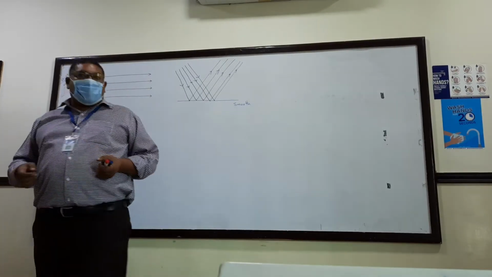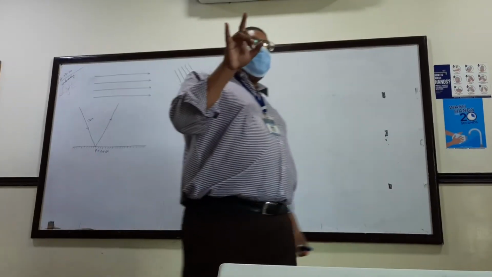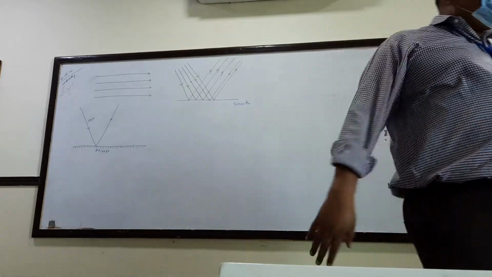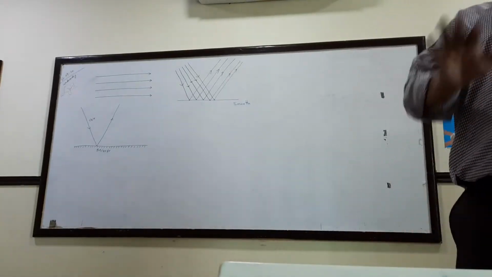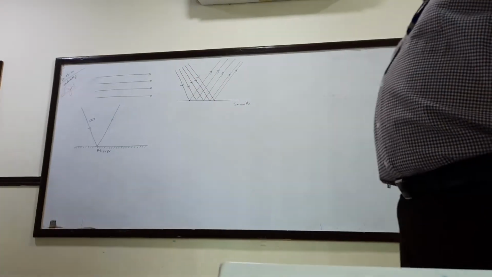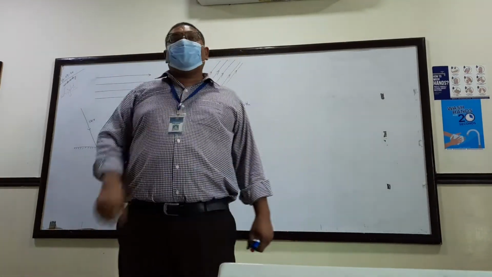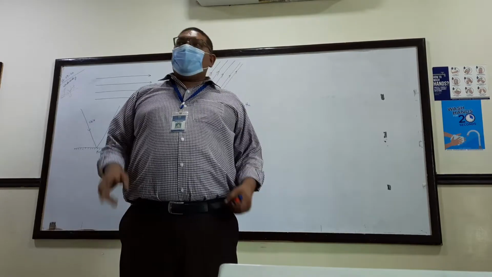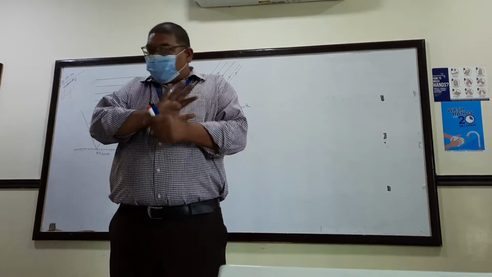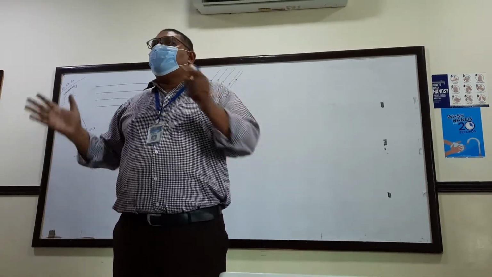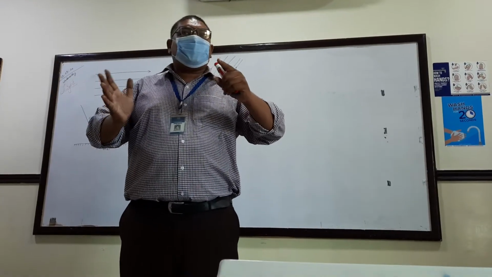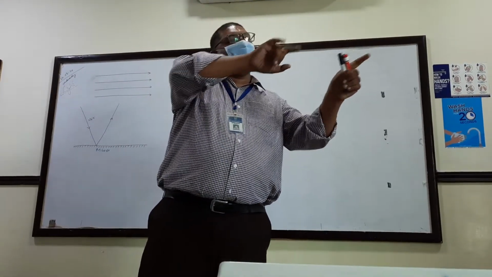Before reflection, the beams were parallel to each other. Because the surface was very smooth, after reflection they are still parallel to each other.